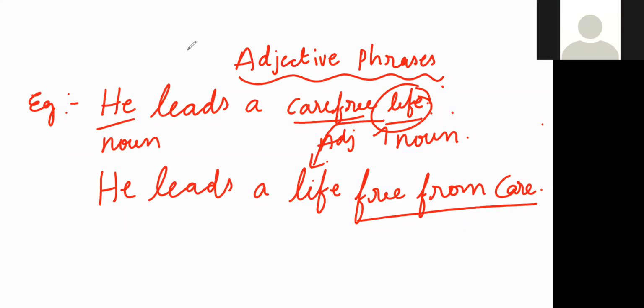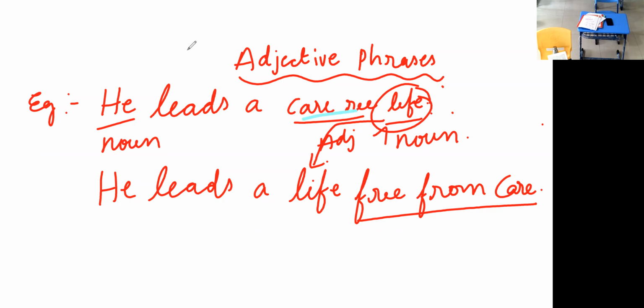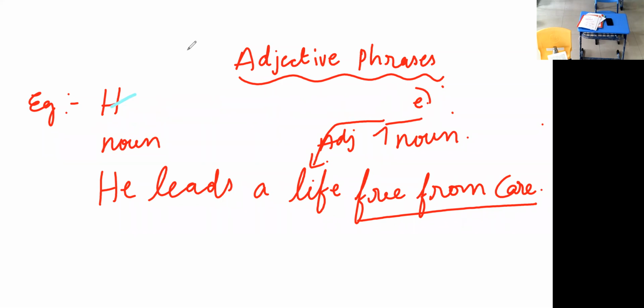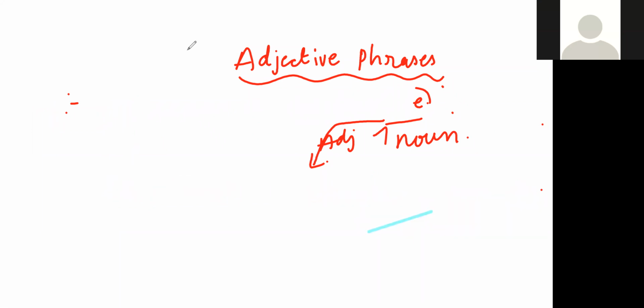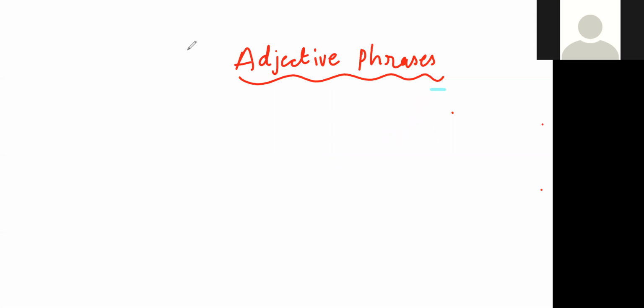Sir, what was the second example? This is a stone wall. Make it into an adjective phrase. This is a wall built of stone. Good.